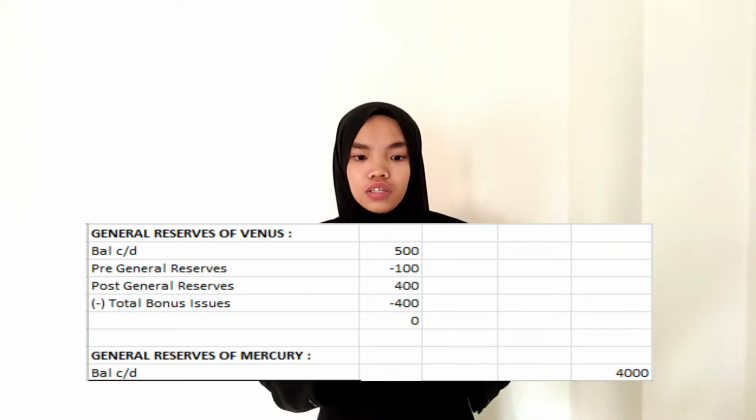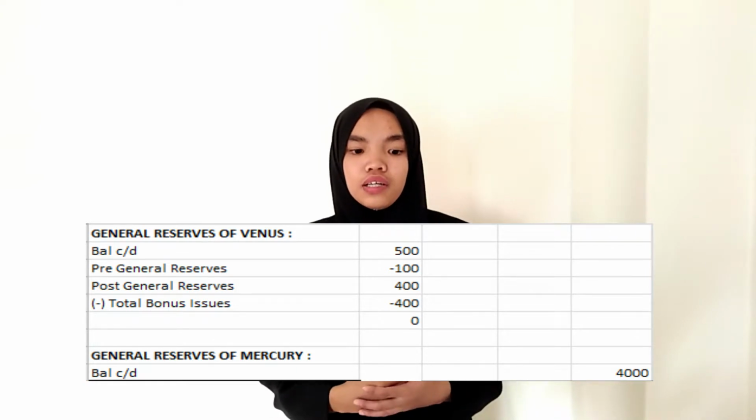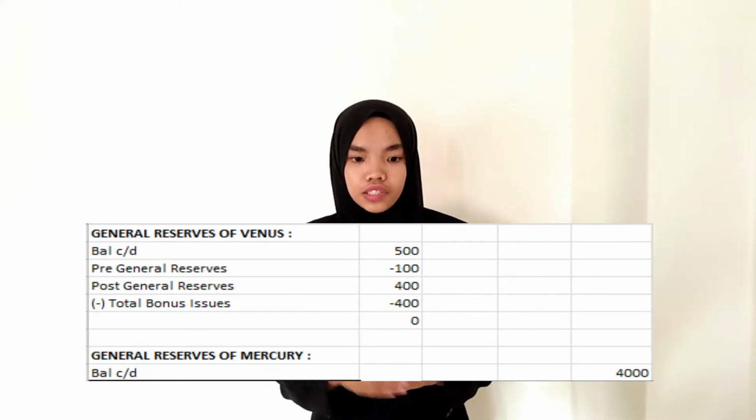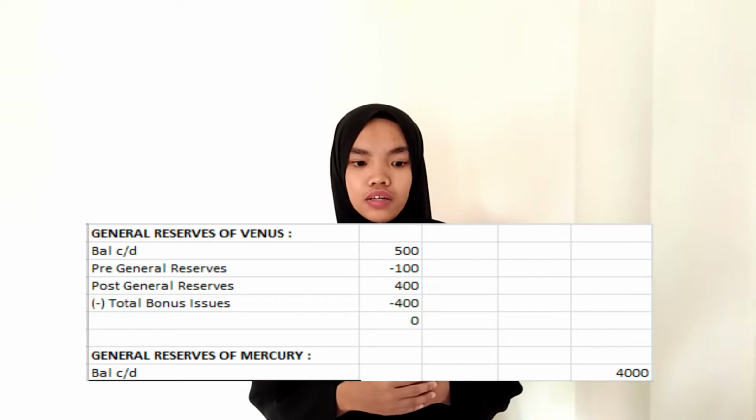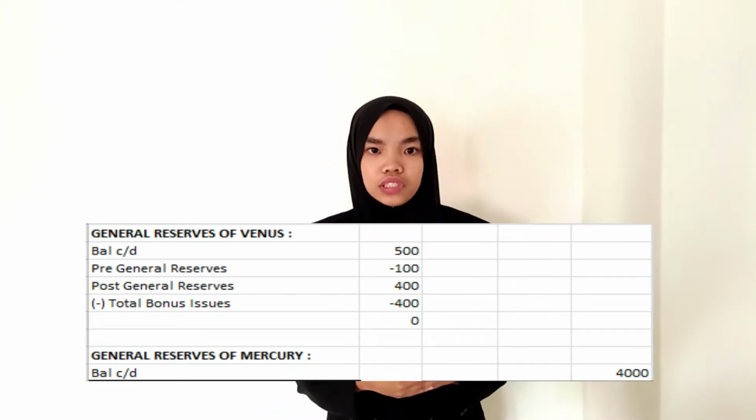So the total general reserve will be 0. Then the general reserve of Mercury amounts to 4,000. So the total of GRP is 19,636, NCI 7,275, and group general reserve 4,000.